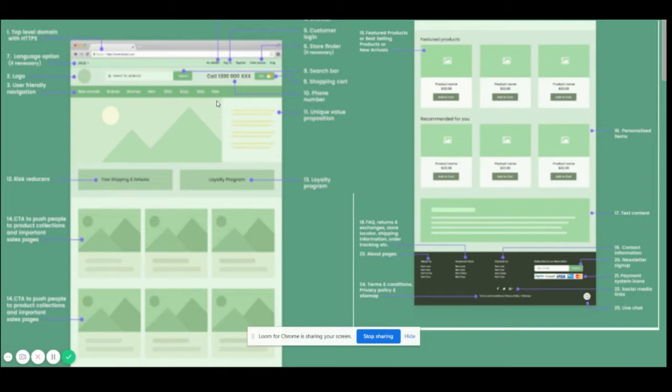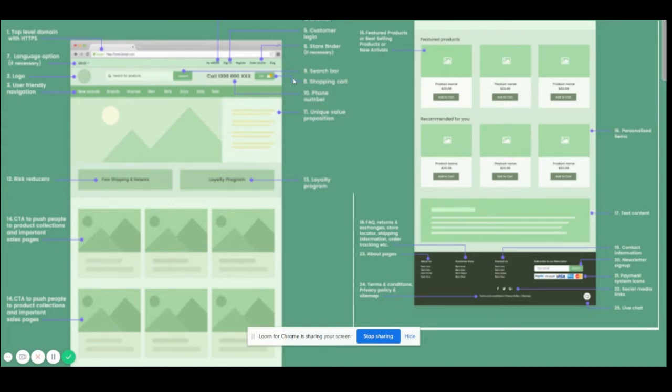Okay, then we come to the call to actions to specific products on the home page. There can be a couple of rows for that. So that's with respect to the home page. Then home page and the header.